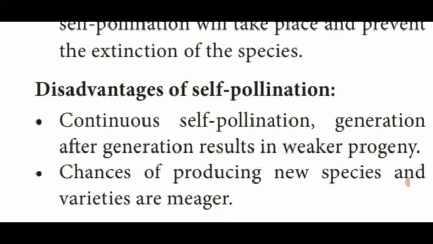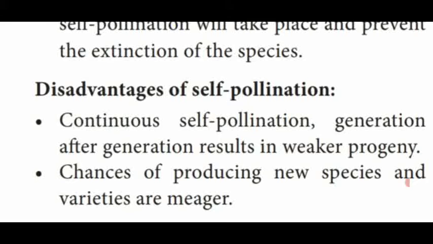The disadvantage of self-pollination is that continuous self-pollination makes the plant's generation very weak. Generation after generation, self-pollination produces progeny or gametes that are weaker, not strong.